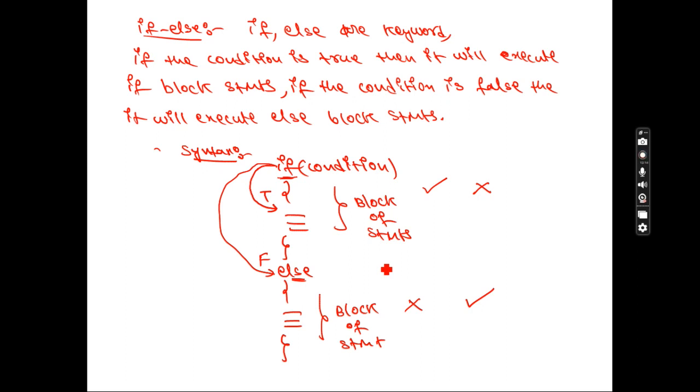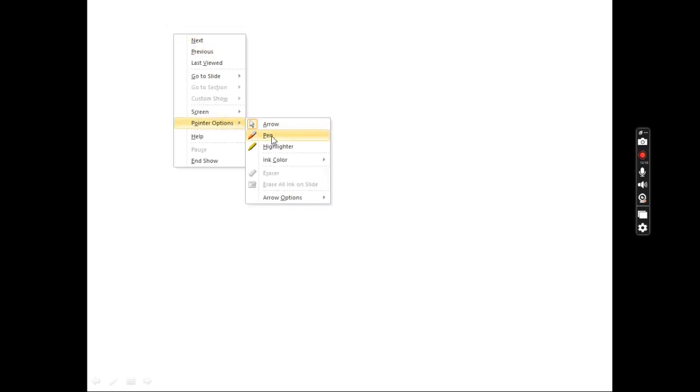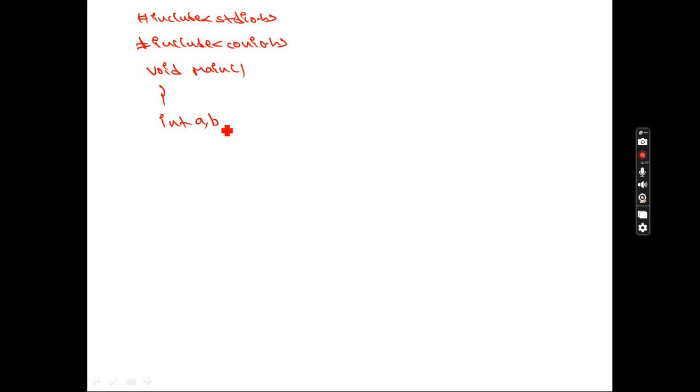The same thing I will explain you now with one program. So the same program I will take as a practical also. Before, what I did, I explained the program, so you know how to write. So I want to find the greatest of two numbers now. Hash include stdio.h. Next, hash include conio.h. After writing this I will write void main. So I'm explaining with a program. After this, int a comma b.